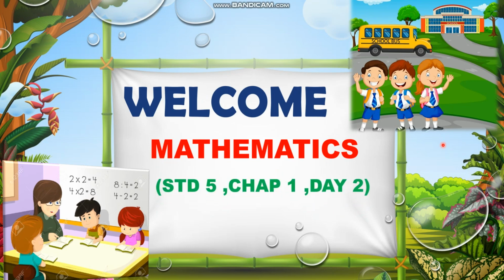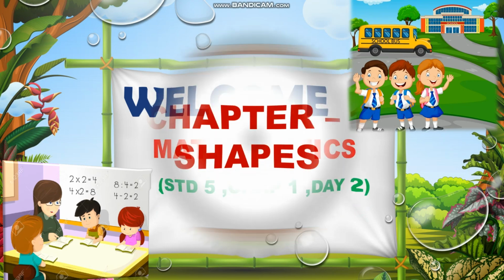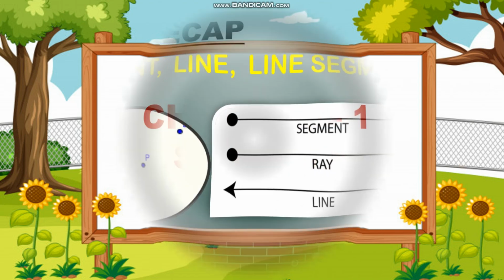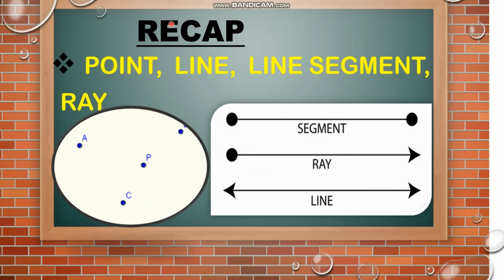Today, we are going to continue chapter 1, Shapes. Before that, we will recap the topics we learned in the previous class, and those are point, line, line segment, and ray.